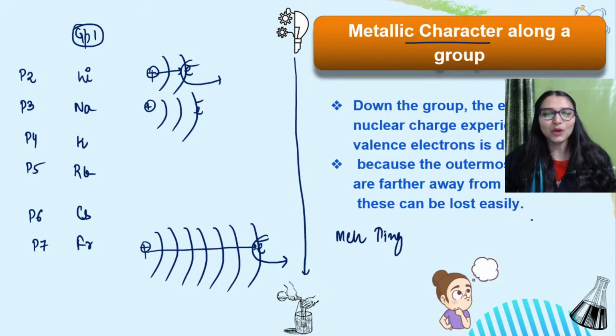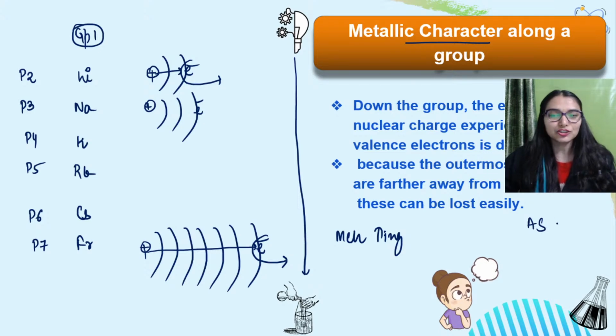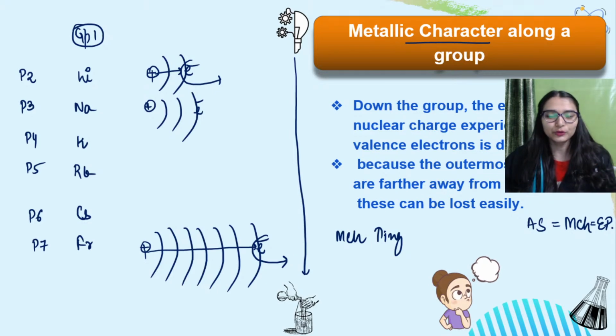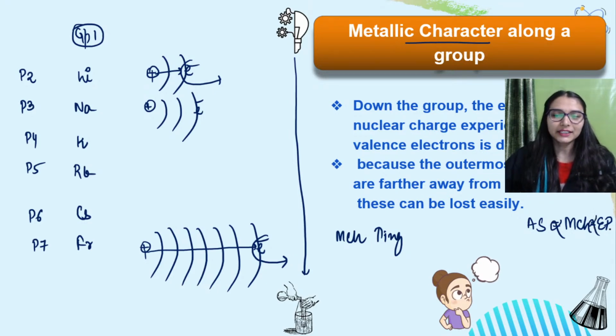So you see, atomic size की तरह metallic character is varying. Remember, atomic size का जो variation है, the same variation is coming out for the metallic character. The same variation is coming out for electropositive character. डायरेक्टली प्रोपोर्शनल है, ये बोल सकते हो आप. We will relate it in the end when we will be summing up. So for now just pay attention.